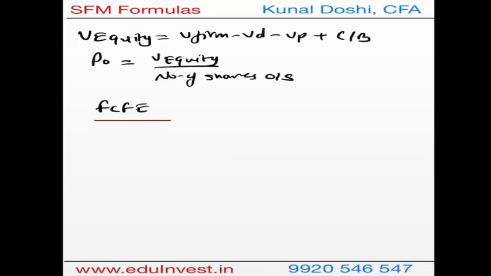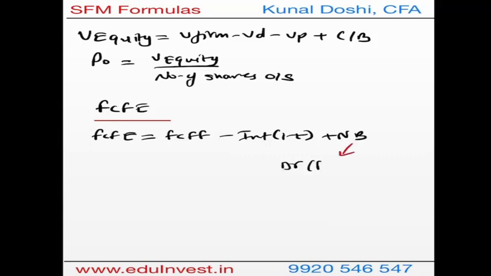Under FCFE, it starts with the formula. First of all, we need to find what is FCFE. It is again FCFF minus the interest will go out plus the net borrowings will come in. But this net borrowings will come in the ratio of debt, and it will go into fixed capital and working capital.